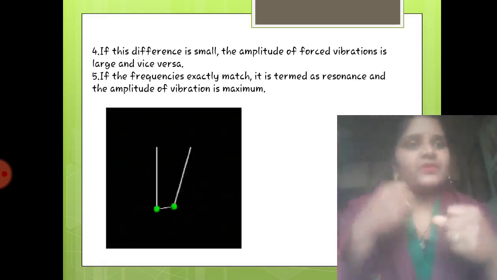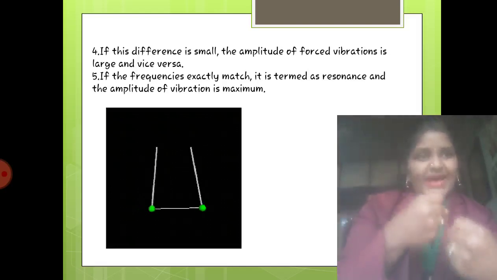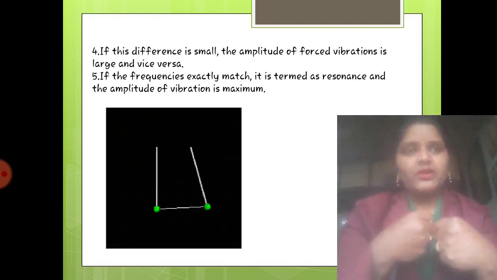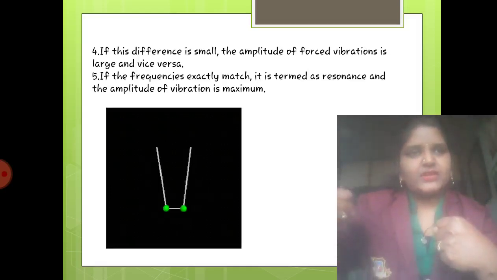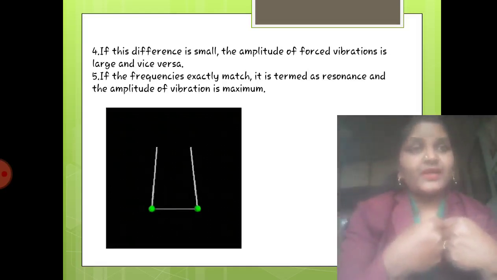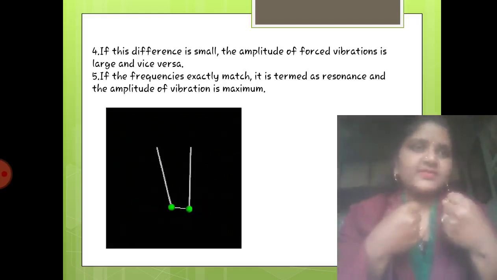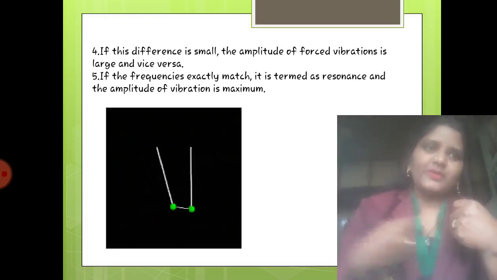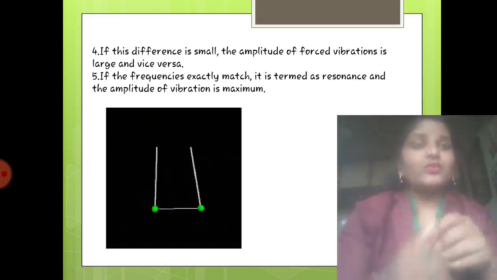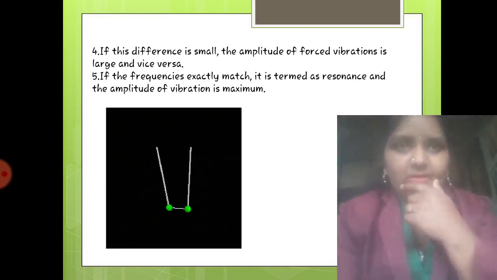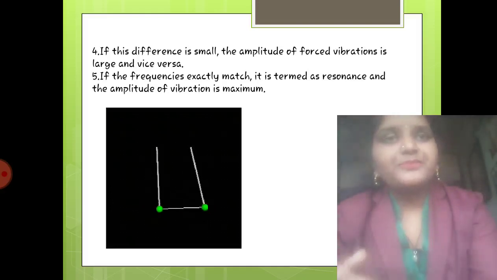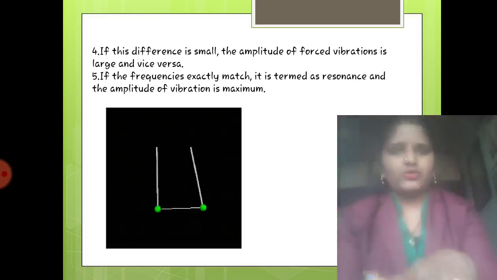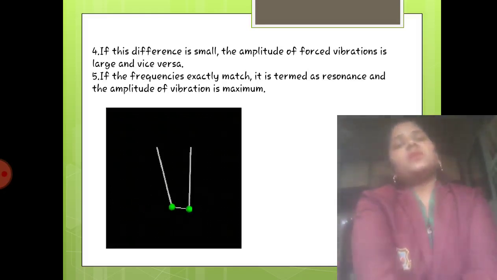But what will happen if the mass of this sphere is lesser than this? What will happen if I stretch this and release it, as this is the smallest and this is the biggest? It will collide with this and it will try to vibrate on its own. So it will again depend on the mass. If such an example comes, we can say this is a coupled pendulum. This concept is known as coupled pendulum.